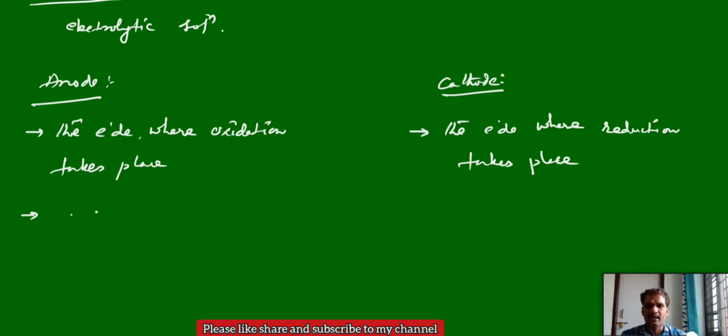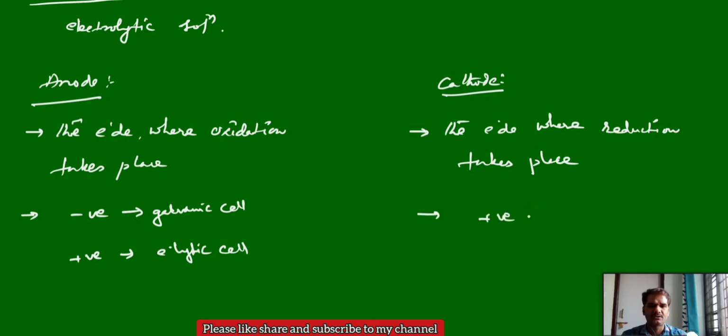Generally, the anode is the negative electrode in the case of an electrochemical or galvanic cell, but it is the positive electrode in the case of an electrolytic cell. Similarly, the cathode is the positive electrode in a galvanic cell and the negative electrode in an electrolytic cell.